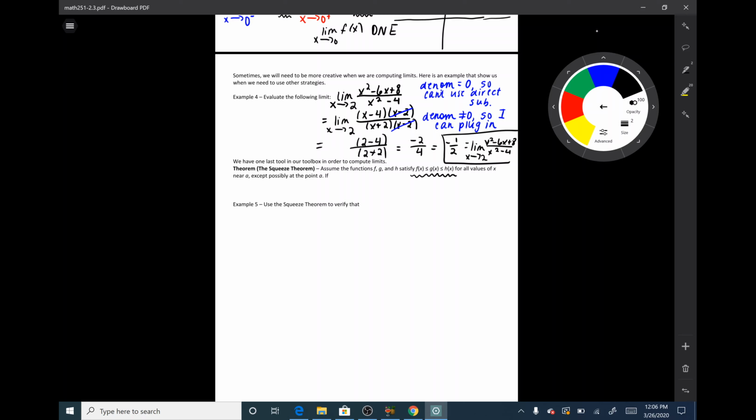Then, if the limit as x approaches a of f of x is equal to the limit as x approaches a of h of x, so this first function here and the last function here, if these two are the same and they equal a number called L, a constant, then the limit as x goes to a of g of x also equals this number.